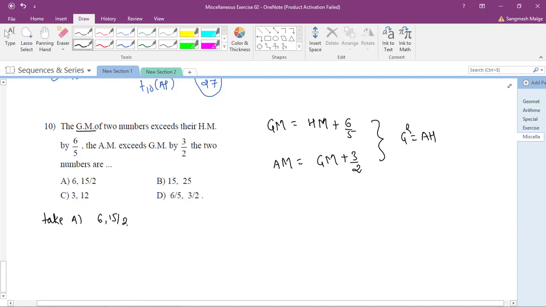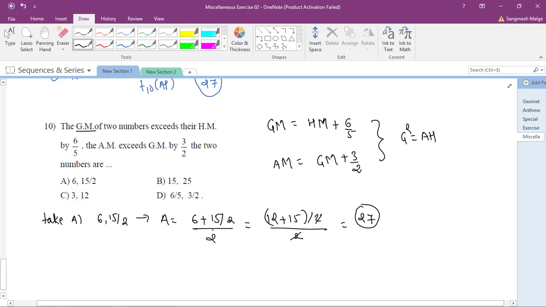First of all, find out the arithmetic mean of these two numbers, which is (6 plus 15/2) by 2, that is (A plus B) by 2. This becomes (12 plus 15) by 2, upon 2. So the 2 cancels, and it is 27 by 2... sorry, 27. So the arithmetic mean of option A is 27.